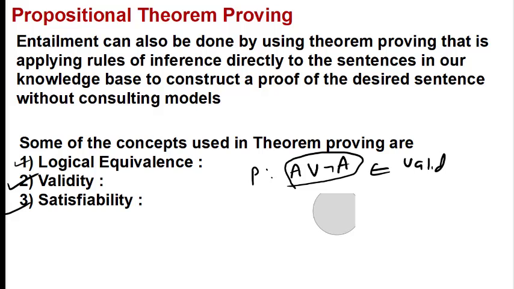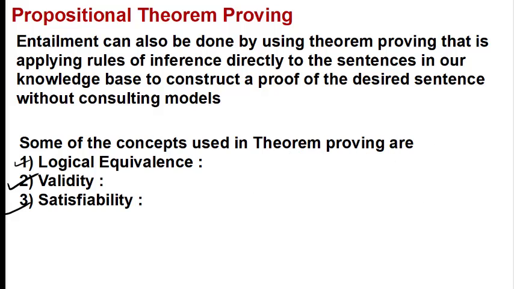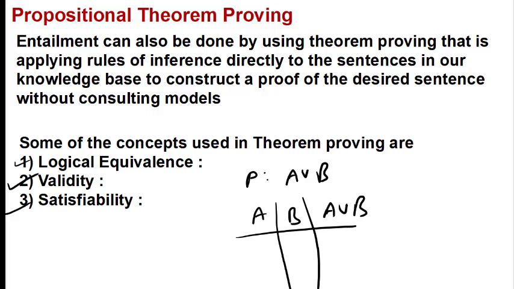Now satisfiability is like if we have a sentence P equal to A or B. If I draw the truth table here, A or B: false, false, false; false, true, true; true, false, true; and finally true, true, true. I know the rule for OR is that this is false, the rest are all true.